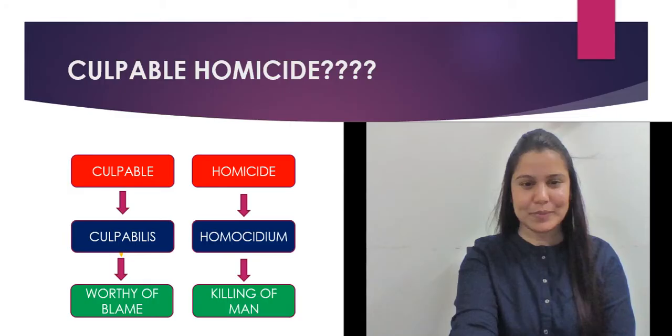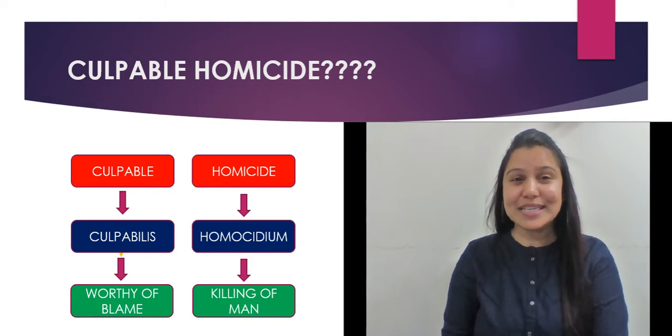So today we'll be dealing with part one of culpable homicide and murder. Because they are actually related, and how are they related? We are going to see in today's lecture. That is the reason I've mentioned both in part one and part two. So today we'll be dealing with part one of it, where you will get a complete idea of one of the topics, and the other is there in part two. So let's begin with it.